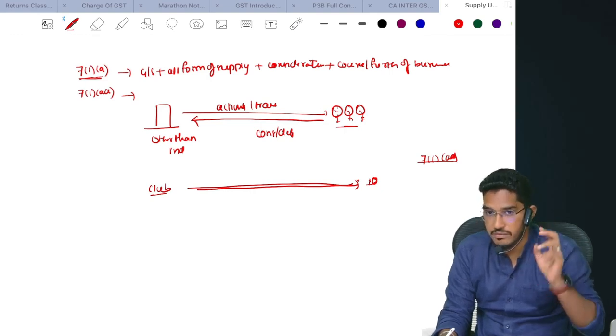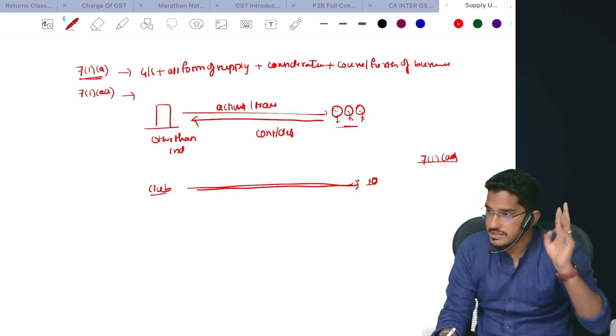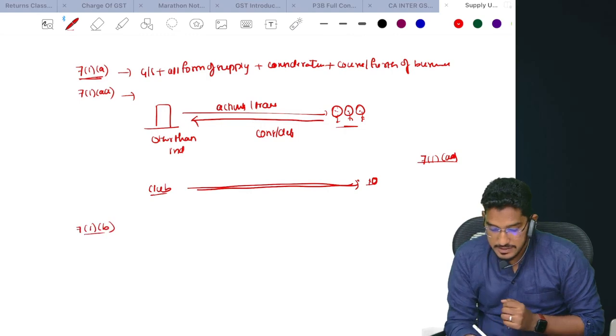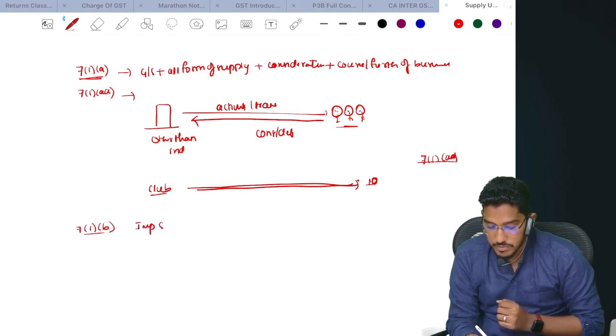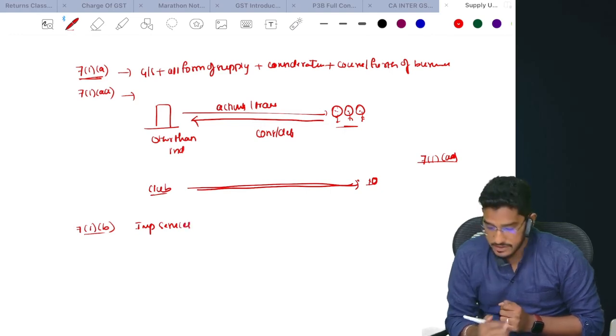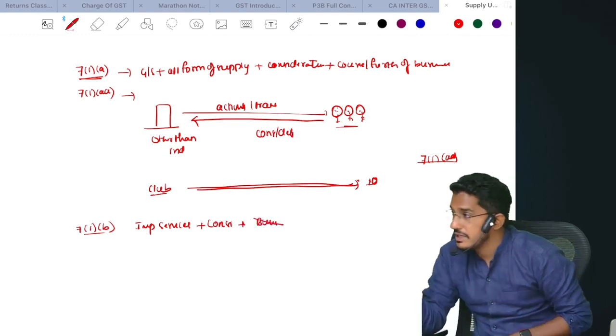We have seen two activities. Section 7 subsection 1 clause A. Then we have section 7 subsection 1 clause B, which says that if you are importing services for a consideration, and you are paying consideration for that, whether or not in the course or furtherance of the business, doesn't matter.